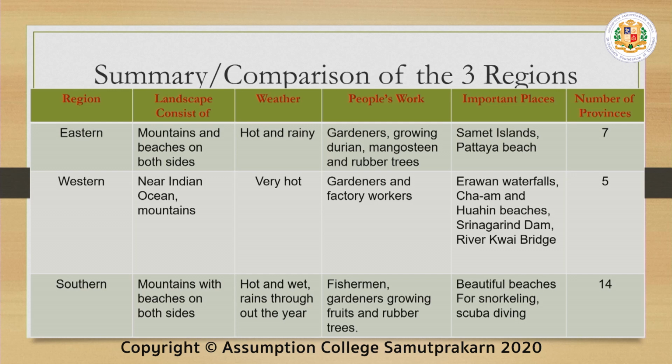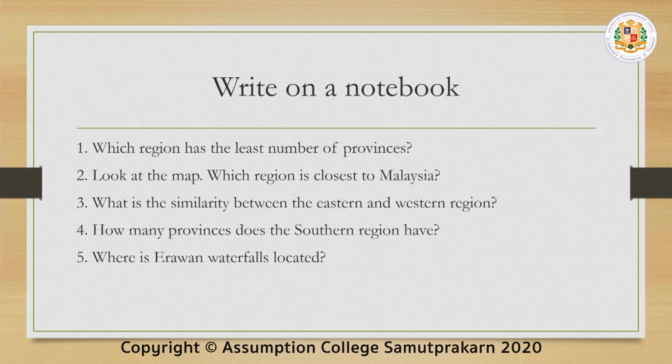Look into it, the important details that you need to know: the region, the landscape, the weather, people's job or occupation, the important places to visit, and the number of provinces in each region, so that you can answer some of the focus questions that I'm going to discuss. Write this on a notebook. You have to buy your own social studies notebook.